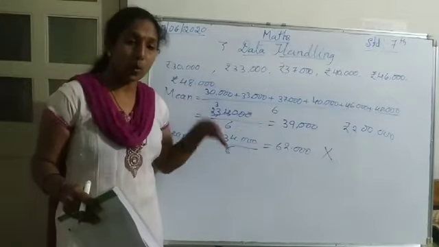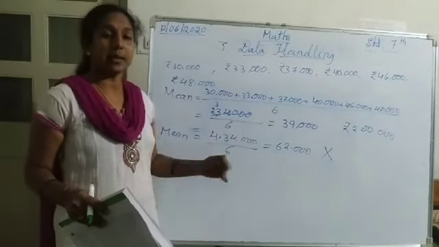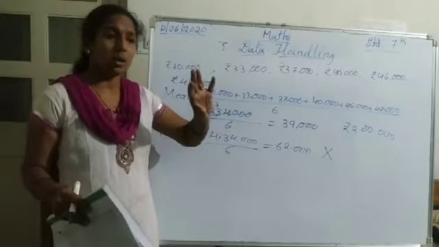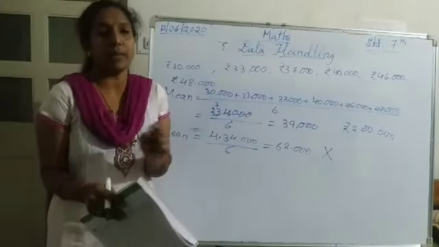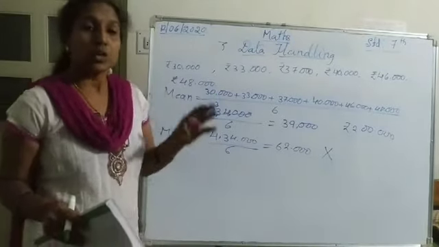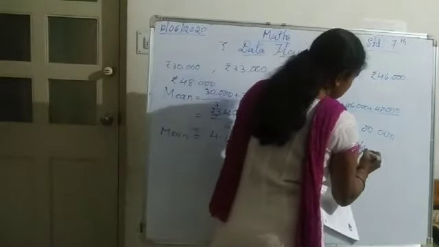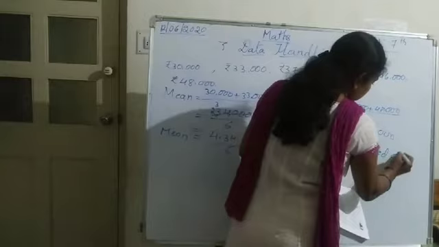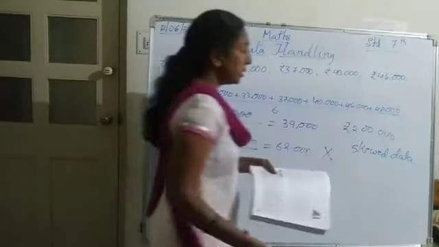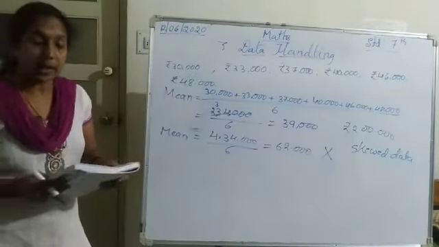If I take the lowest value, then I will get the mean in a different way, and we cannot say that is the mean. Such data we say is skewed data.